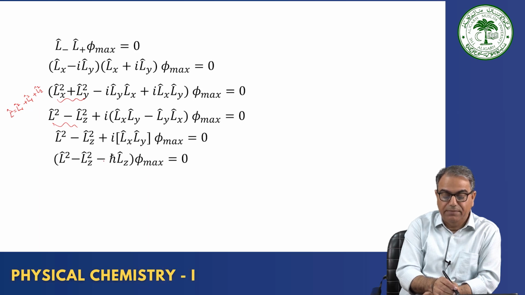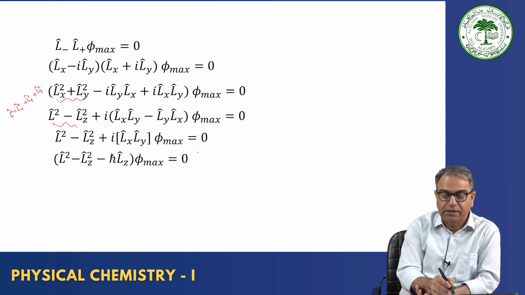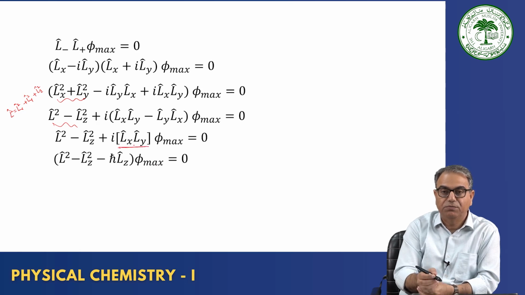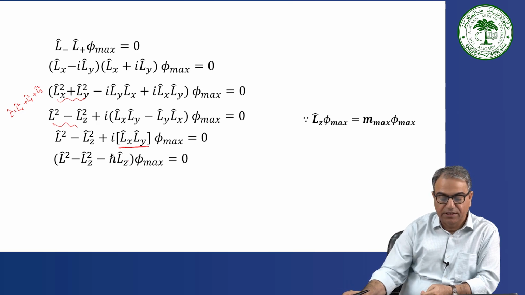So L square will become L square minus Lz square minus ħ Lz, which is equal to 0. Okay. This commutator relationship we did in the previous module, previous to previous module perhaps. So in that module we proved that relationship. Now,